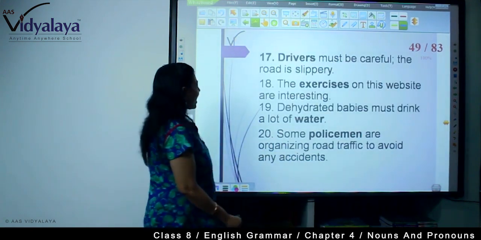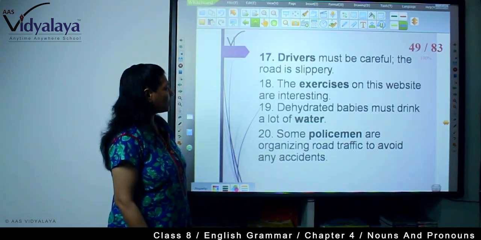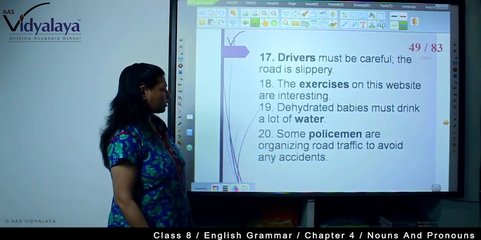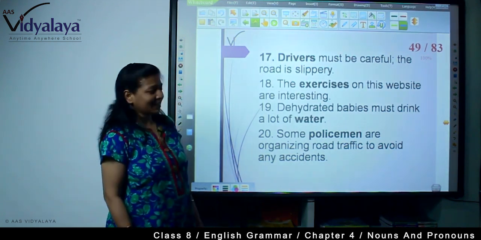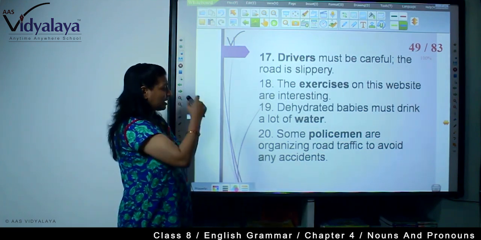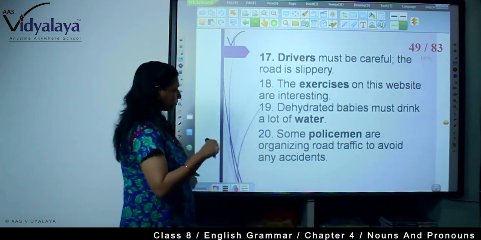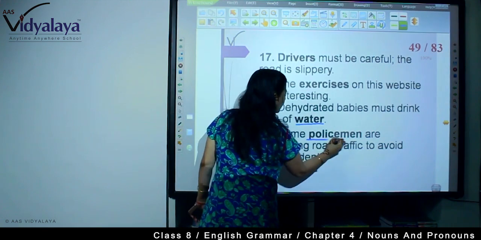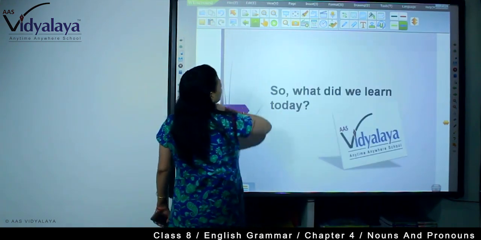Drivers must be careful. The road is slippery. The exercises on this website are interesting. Dehydrated babies must drink a lot of water. Some policemen are organizing road traffic to avoid any accident. These are the sentences where you need to find whether the highlighted words are countable or uncountable.